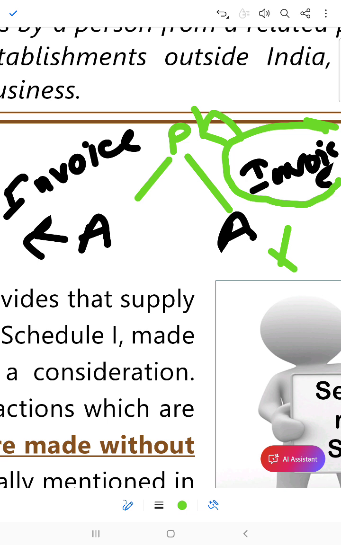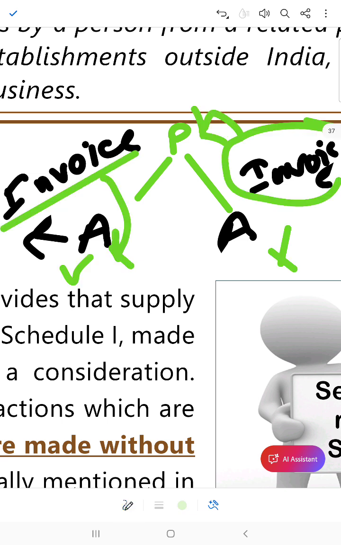But if the invoice is issued in the name of the agent, then it's a forward supply. Okay, he is no more an agent but a supplier. But if it is issued in the name of the principal, then there is no role of agent over here.